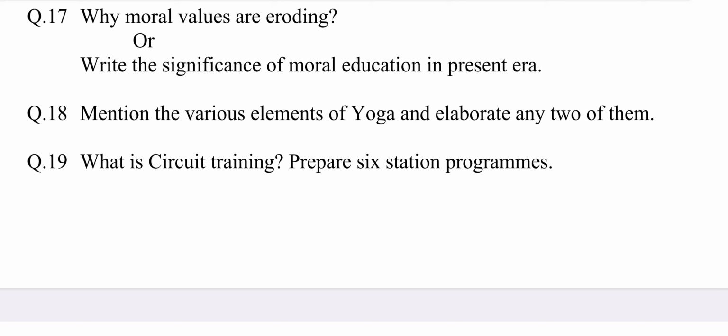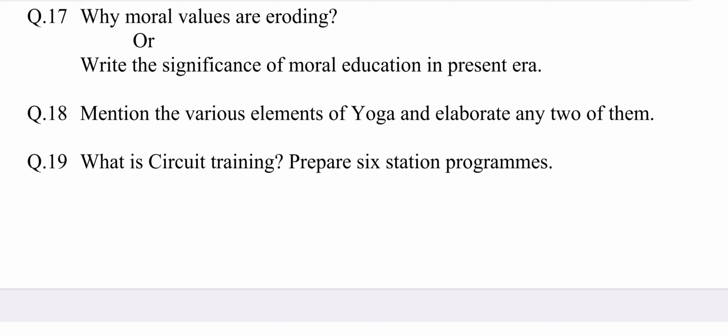The answer may be: a few important points of moral education in present era are as listed below. Number 1, strong character. 2, belief in one God. 3, spiritual quest. 4, quest of truth. 5, virtues of oneness. Explain all these points in 2 to 3 lines.